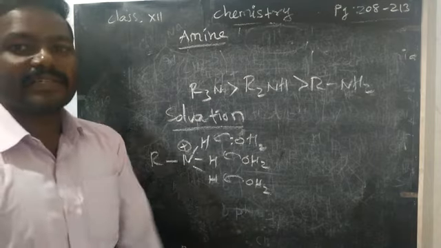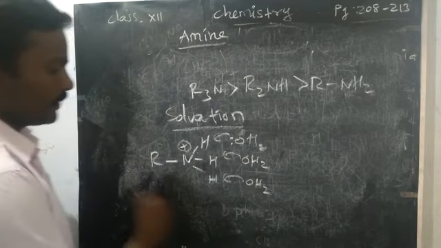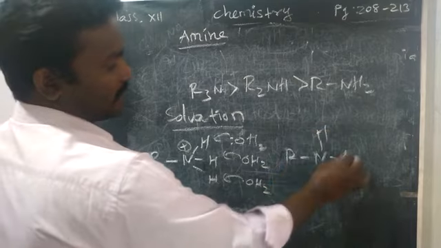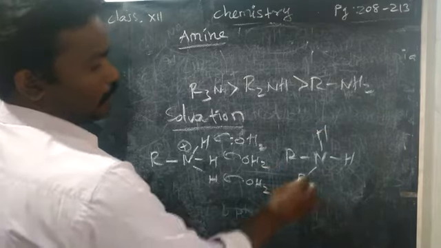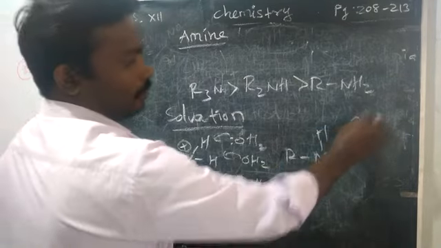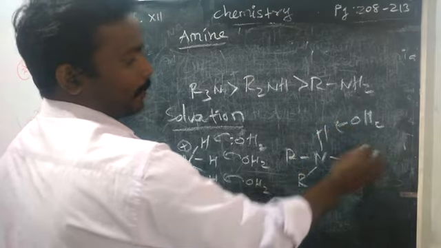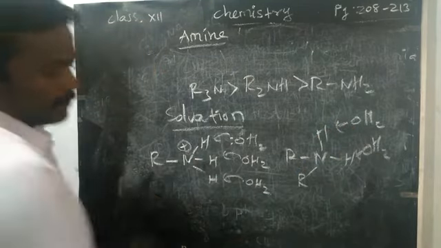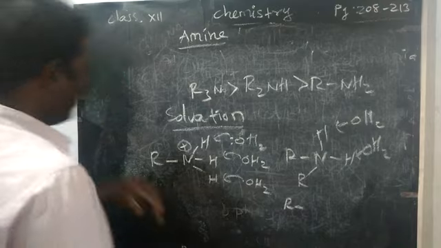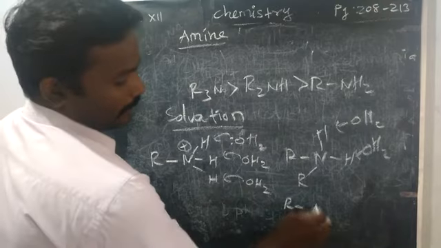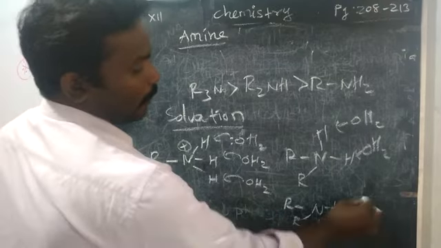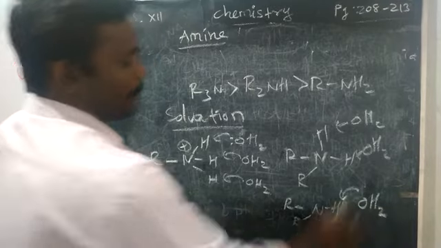As size increases, solvation decreases. Take a secondary amine: only two hydrogens are available because of the two R groups, so only two water molecules can approach. What about the tertiary amine? Only one hydrogen is available, so only one water molecule can approach.